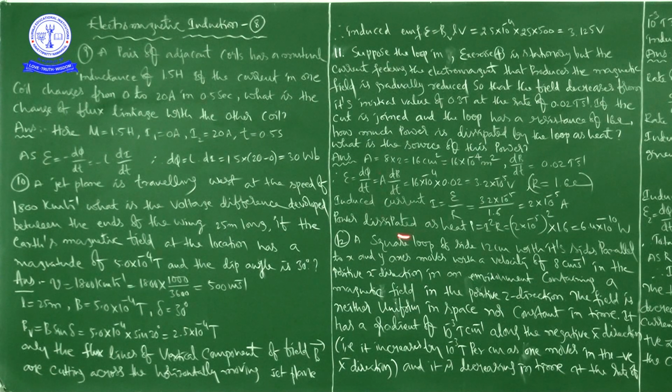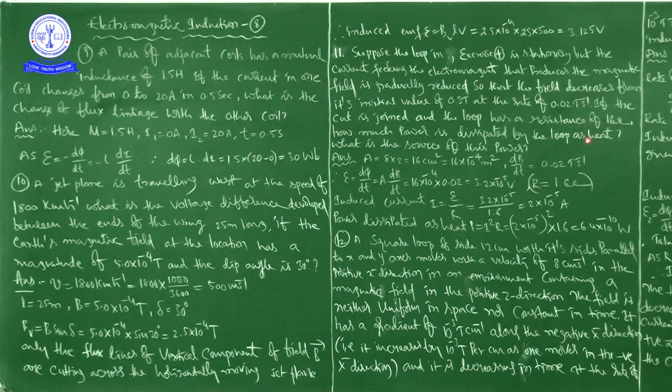And you know this formula, epsilon is equal to d phi by dt, where phi is equal to BA. When A is constant, you can take it out of the differentiation: A into dB by dt, that is 16 into 10 to the power of minus 4 into 0.02, which is equal to 3.2 into 10 to the power of minus 5 volt. This is the EMF.